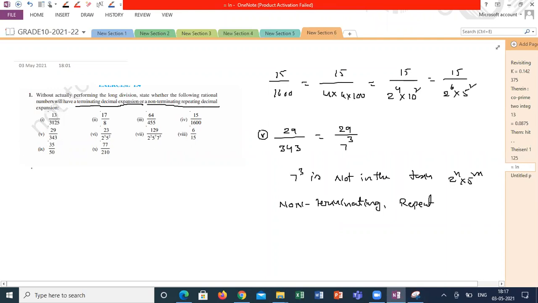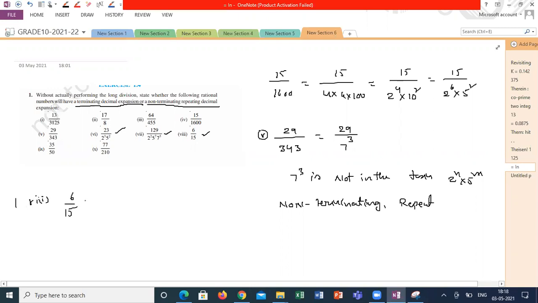What about the next one? Sixth one, terminating, sir. Seventh one: non-terminating. Seventh one is non-terminating. Eighth one. Non-terminating. How? This is the key here.